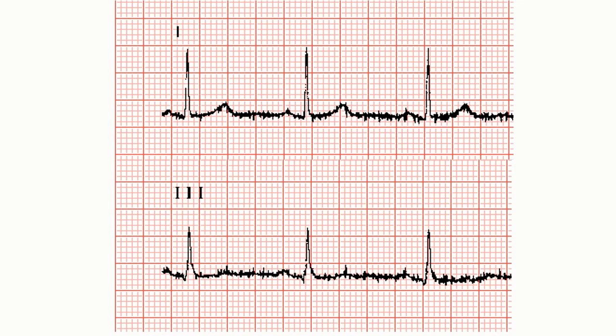Now for the mean axis of heart, these are the magnified versions of lead 1 and lead 3 of the same sample. First of all, you have to obtain the vector value of the R wave from lead 1 and lead 3 as we have discussed, and then you have to plot it over the axis of leads 1 and 3 respectively, and then you have to obtain the mean axis of heart, which will just tell you about the deviation, whether it is there or not.